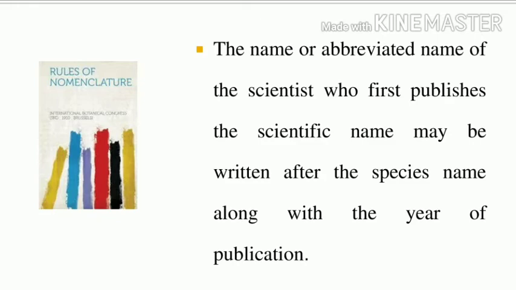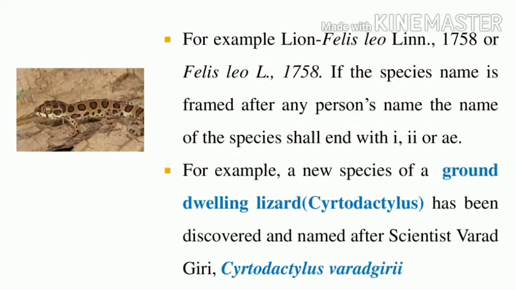Can you understand? For example, I found the lion. Example, lion. Lion is Felis leo. Felis is the genus. Leo is the species. The species is followed by Linnaeus. Lin means Linnaeus. Linnaeus had given the name.